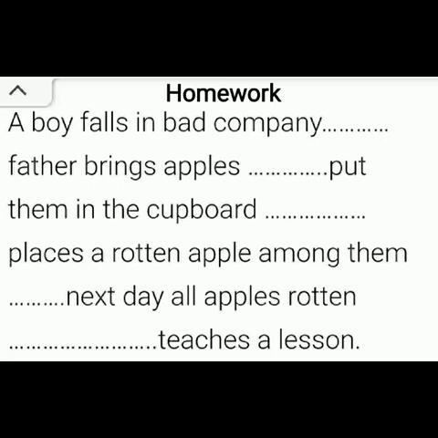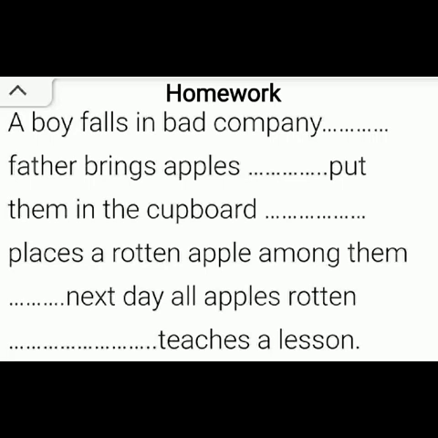So this way the father taught, T-A-U-G-H-T. The second form we will use in the whole story. The father taught a lesson to the boy that one rotten apple can spoil the rest of the apples. So this way the father taught the lesson to the boy that it is better to stay alone than in bad company.